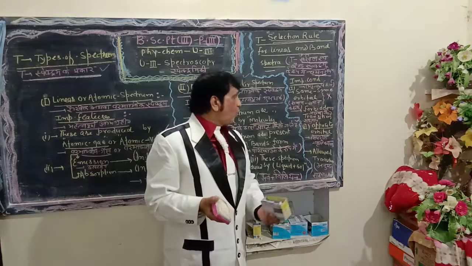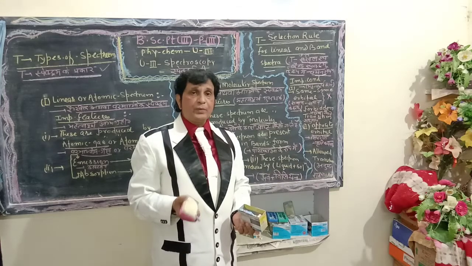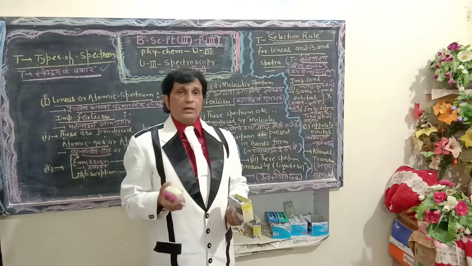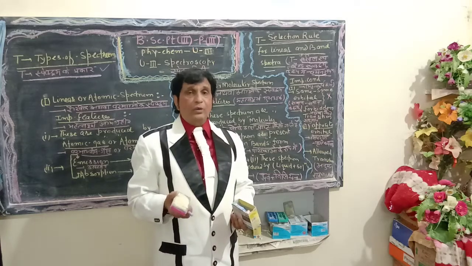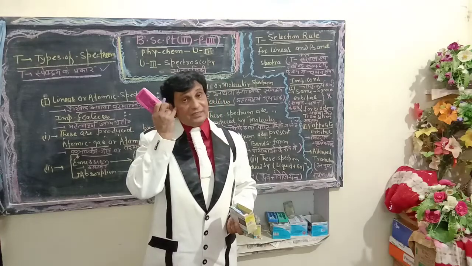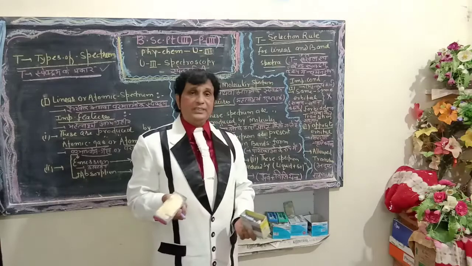Next one is the opposite orbitals condition, the second condition for the selection rule. Now let me define the opposite orbitals condition.